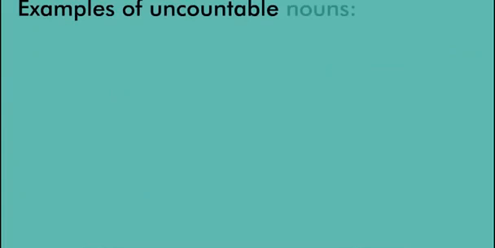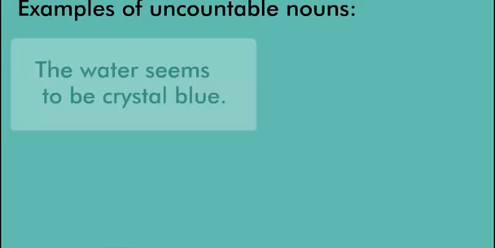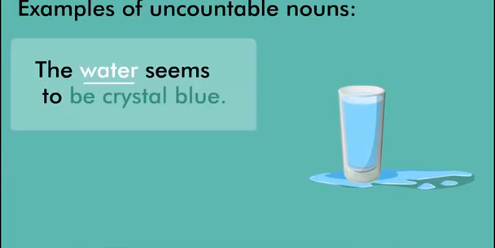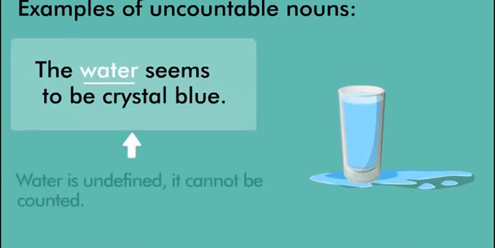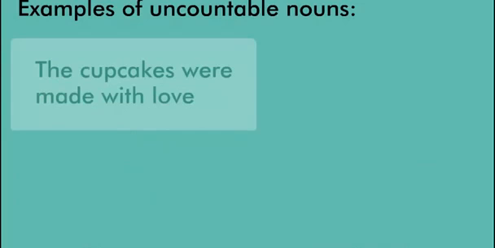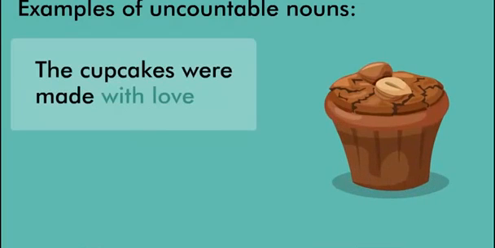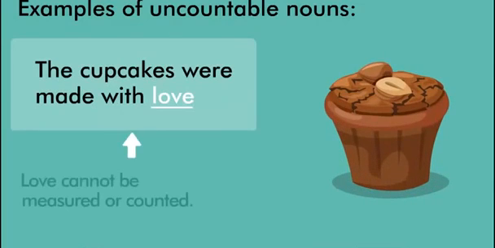Examples of uncountable nouns. The water seems to be crystal blue. Water is undefined. It cannot be counted. The cupcakes were made with love. Love cannot be measured or counted.